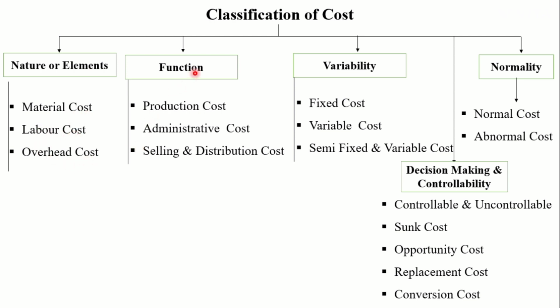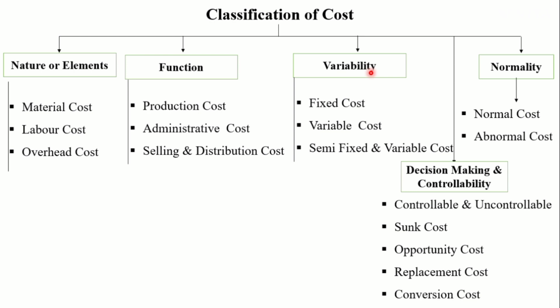Then on the basis of function, the classification of cost on the basis of various function of a concern is known as function wise classification. Here there are four important function divisions in any organization, that is production cost, administrative cost, selling and distribution cost. Production cost is related to production department, administrative cost is related to the admin department, that is account, audit, supervisor. Selling and distribution are related to the selling activity and distribution activity. This is a classification based on function.